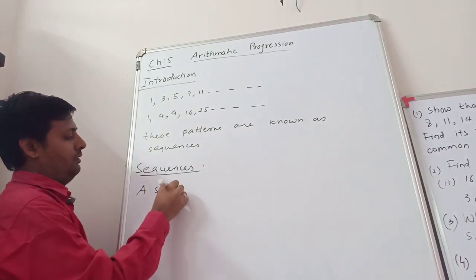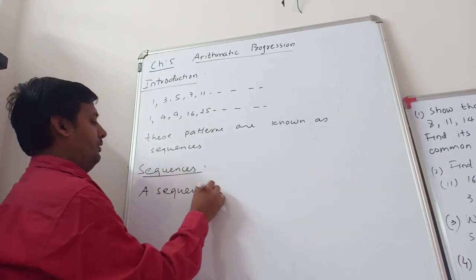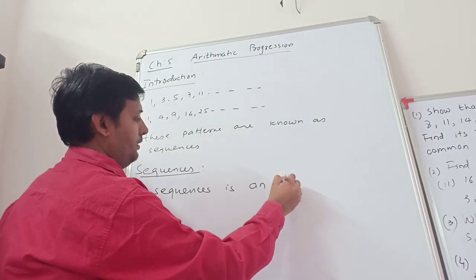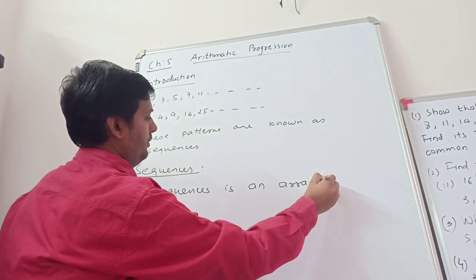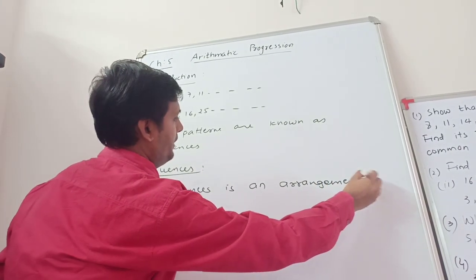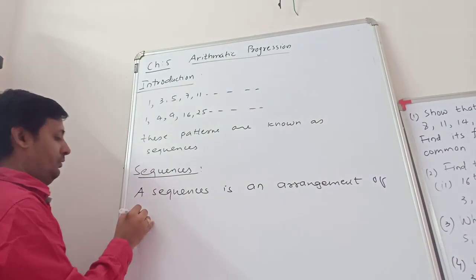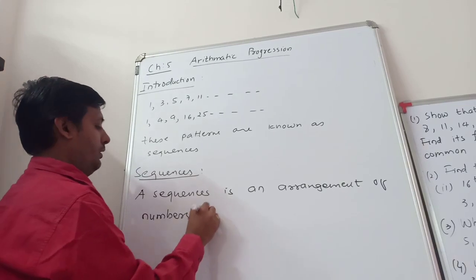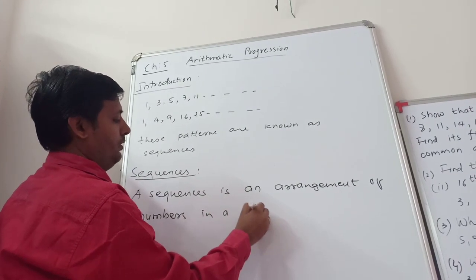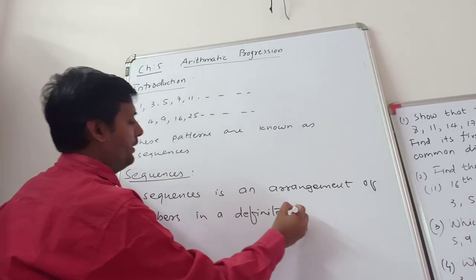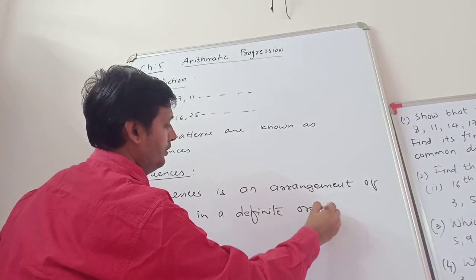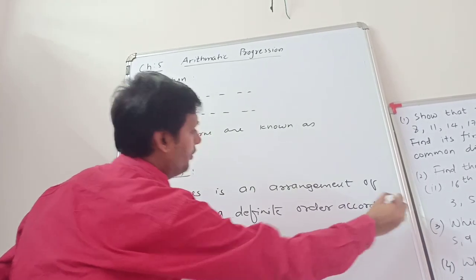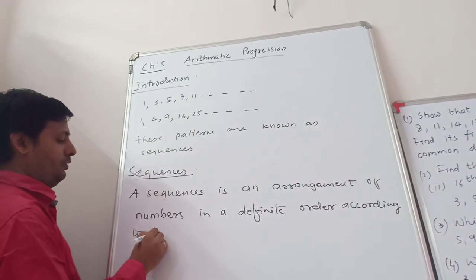A sequence is an arrangement of numbers in a definite order according to some rule.